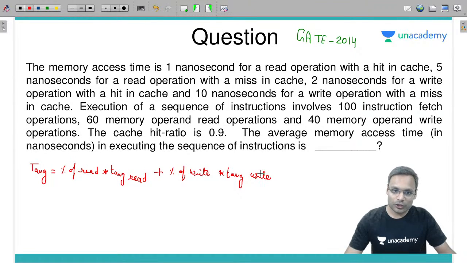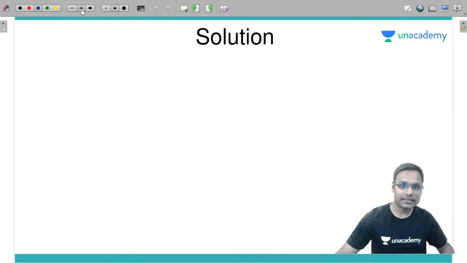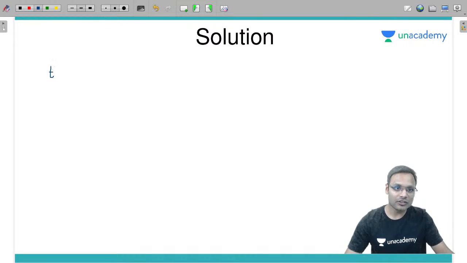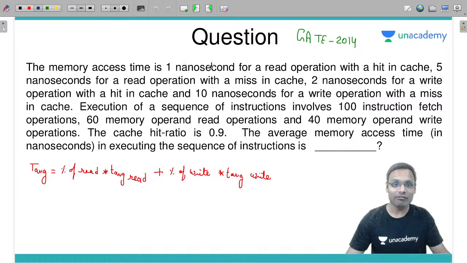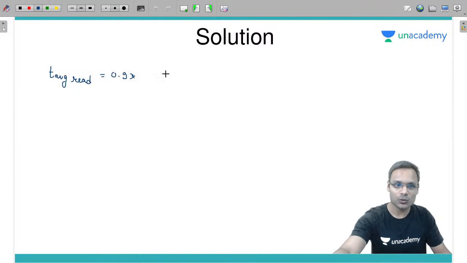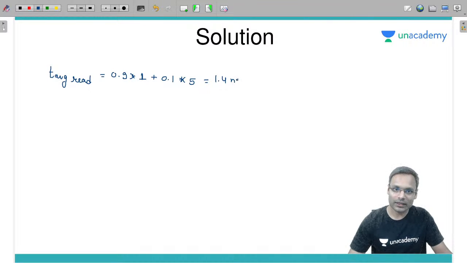In this particular question, we need to calculate T average read and T average write separately. Let's do that first. We will see how much T average read we have. The hit ratio given is 90%, which is 0.9, times the hit time for a read, which is 1, plus when there is a read miss, 5 nanoseconds is required. This T average read is 1.4 nanoseconds.